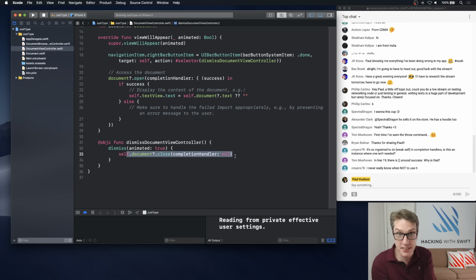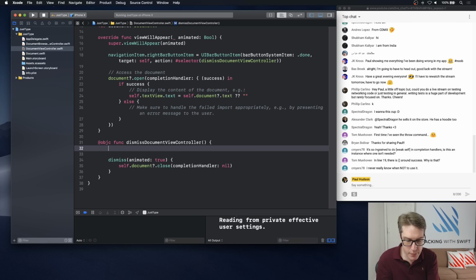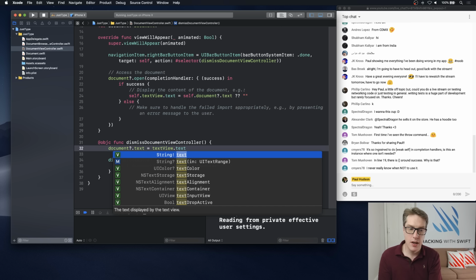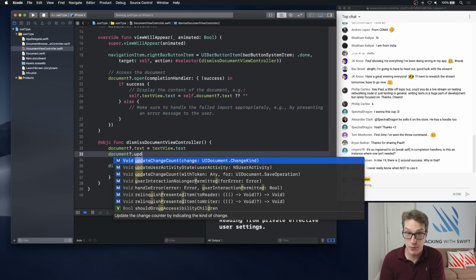And to fix this, we're going to write some more code inside dismissDocumentViewController. We're going to say up here, our document.text is now textView.text. Update our document to have the current text from the user. And we'll also say document.updateChangeCount.